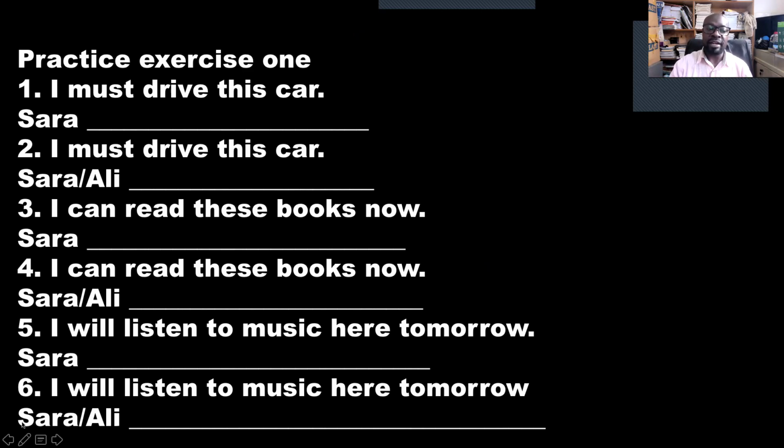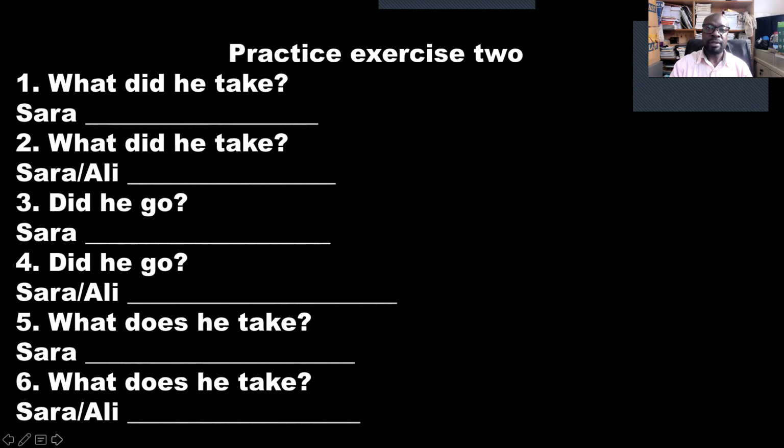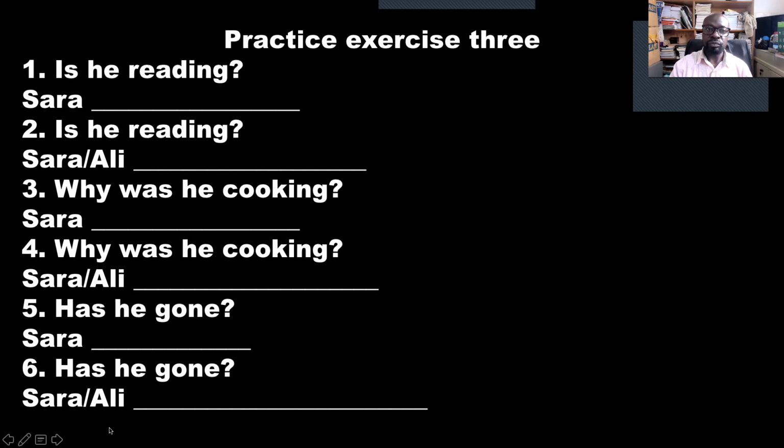Follow the example that I've given. Practice exercise 2. You also try this in your notebook. Practice exercise 3. Write this in your notebook. Get your notebook and do the exercise.